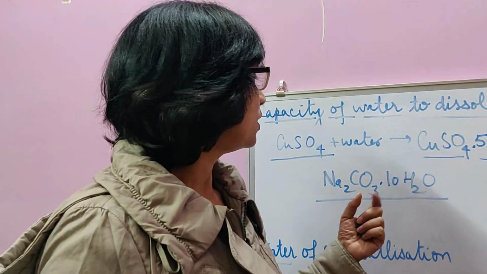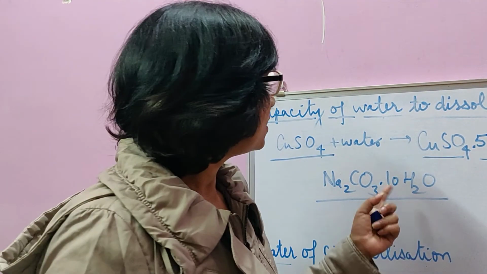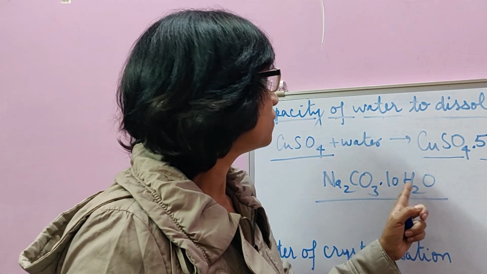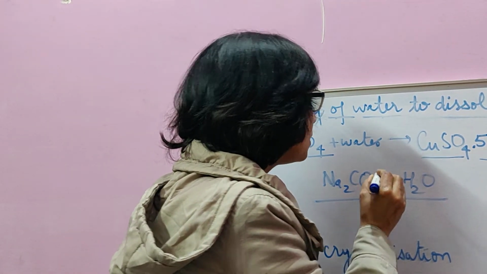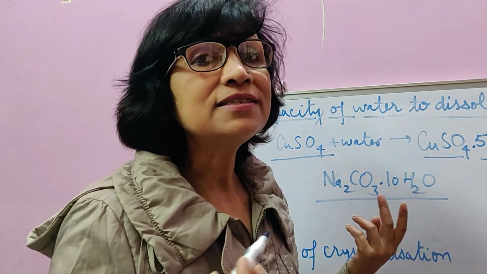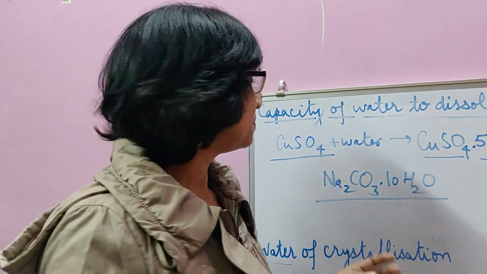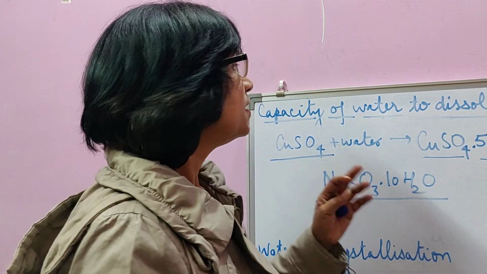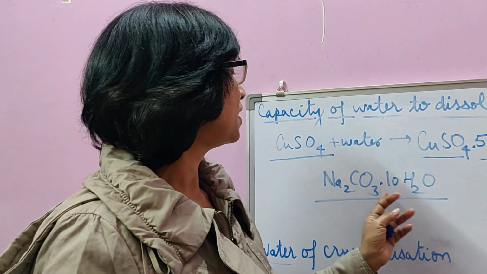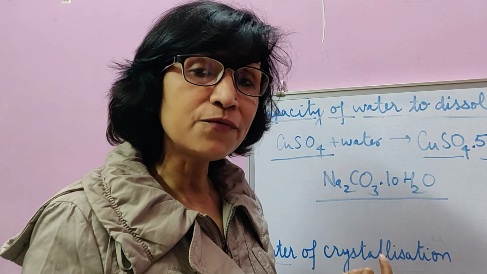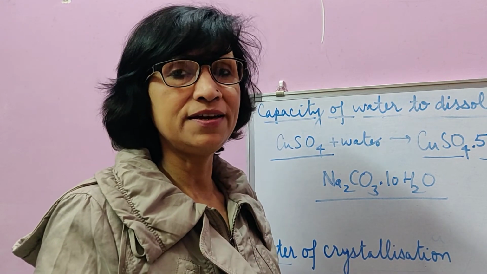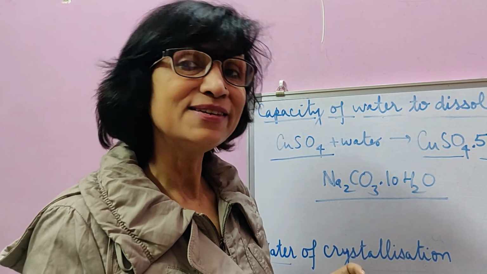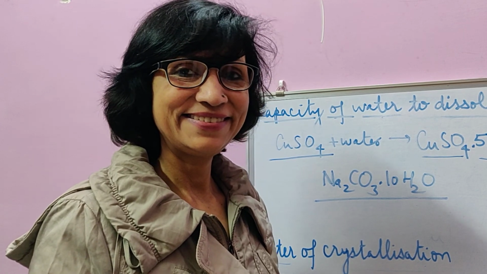If it is heated or is exposed to hot air, then these water molecules, that is water of crystallization, combined with a loose chemical bond, get separated. And then it becomes non-crystalline. So this is one more form in which water molecules can get attached to a substance apart from dissolving it as a solute. Okay.